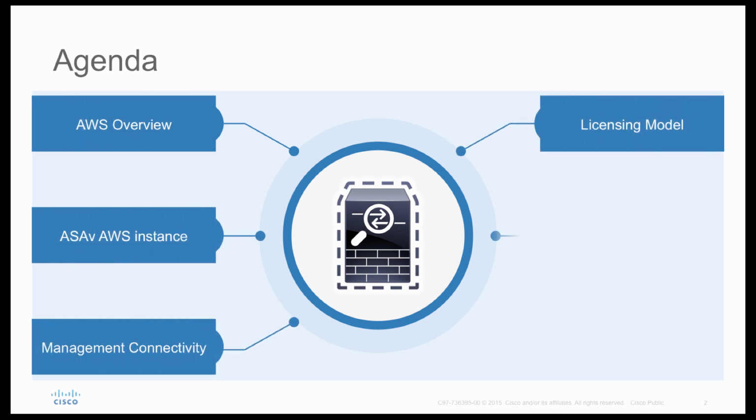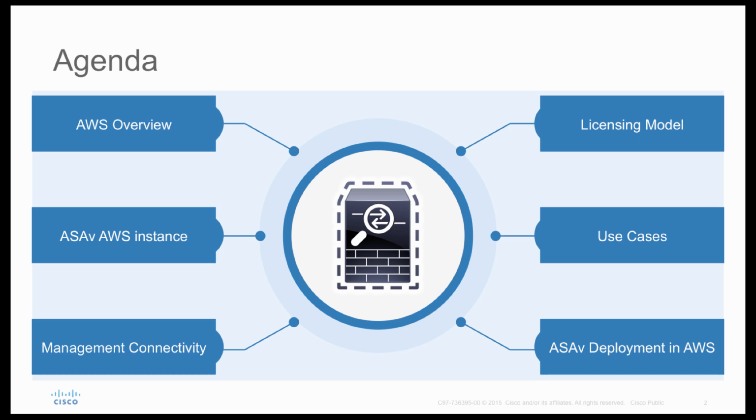I'll start off this presentation with AWS Overview. I'll talk about Virtual Private Cloud, EC2, and EBS storage. Then I'll move on to our next topic, Cisco ASAv Instances for AWS. I'll talk about management connectivity, licensing model, and use cases of Cisco ASAv in AWS. Lastly, I'll go ahead and deploy Cisco ASAv in AWS environment.